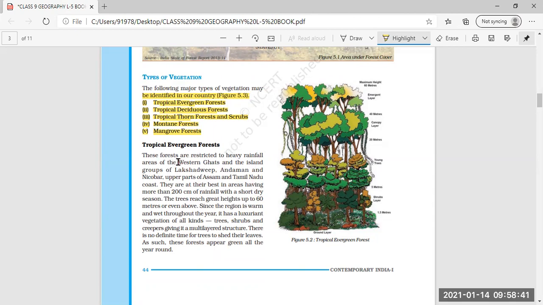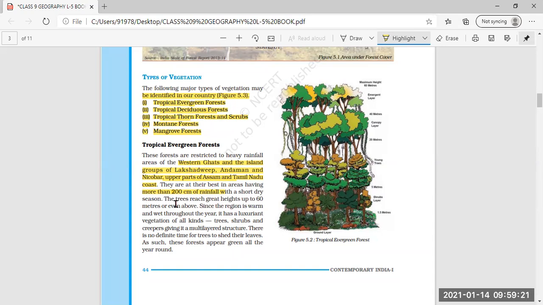And these areas are Western Ghats and the island groups of Lakshadweep, Andaman and Nicobar, upper parts of Assam and Tamil Nadu coast. So these are the areas where heavy rainfall is there, and we will find the tropical evergreen forest over here. They are at their best in areas having more than 200 centimeter of rainfall. So these tropical evergreen forests are found in the areas where more than 200, you can underline this also, more than 200 centimeter of rainfall is there, with a short dry season.